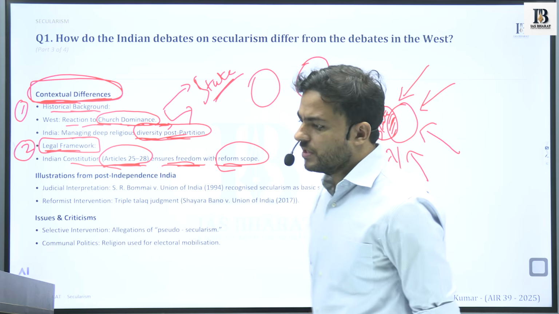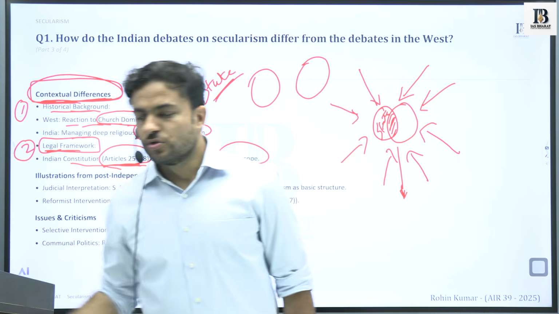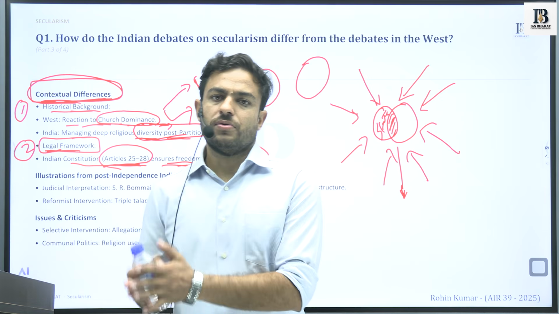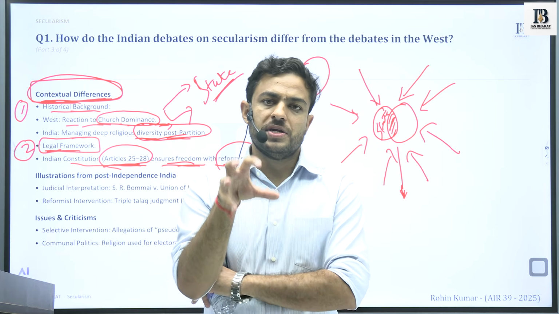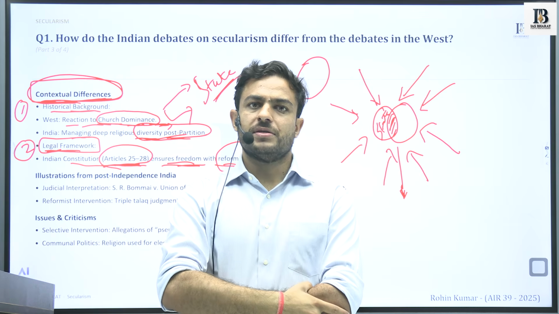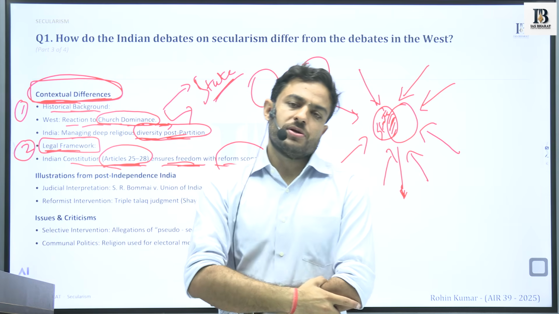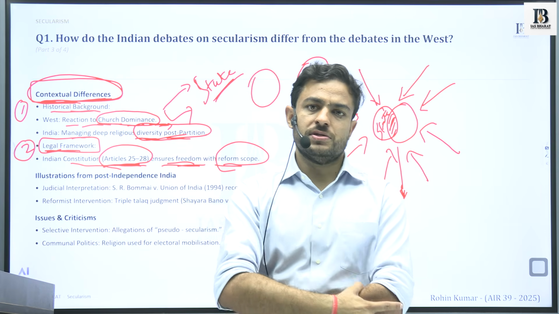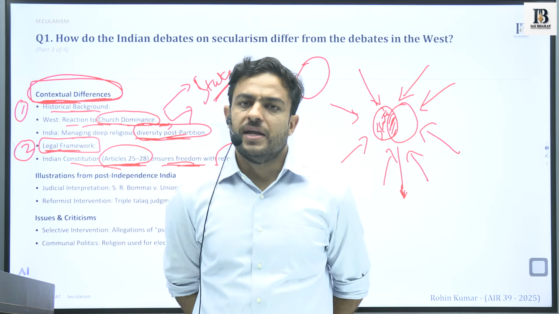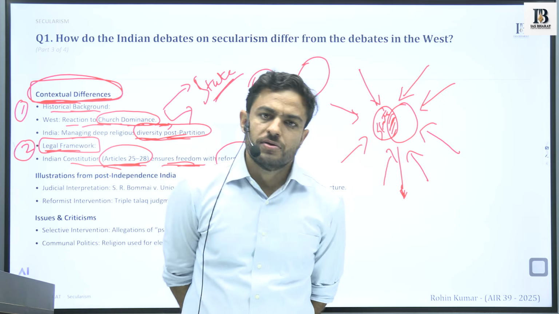However, certain scopes were left within this only, where the state can intervene in certain matters. With respect to cultural or religious institutions, the state can direct what the nature of them would be.